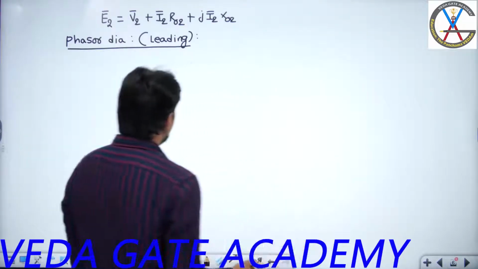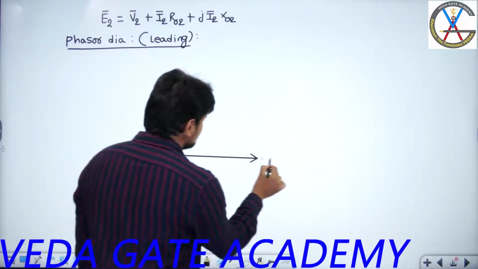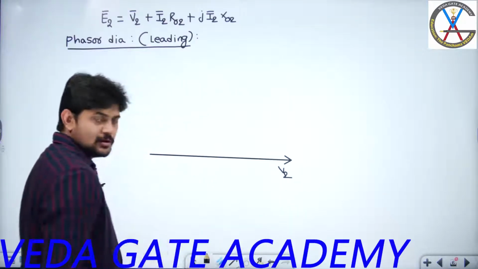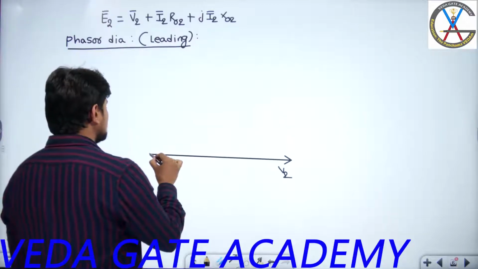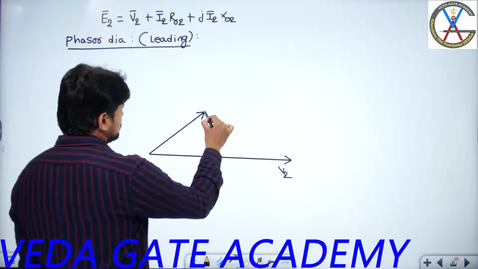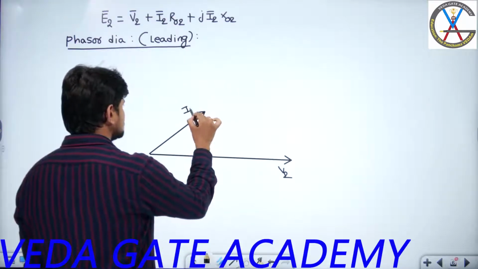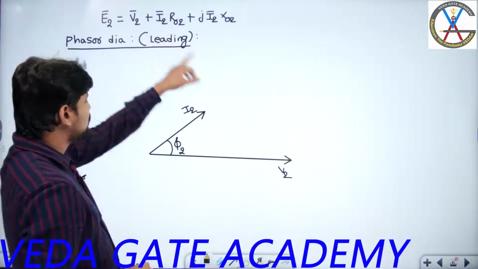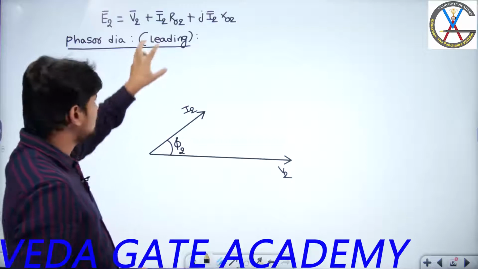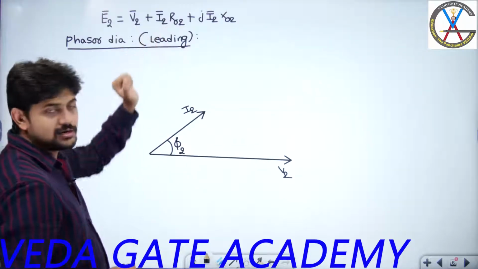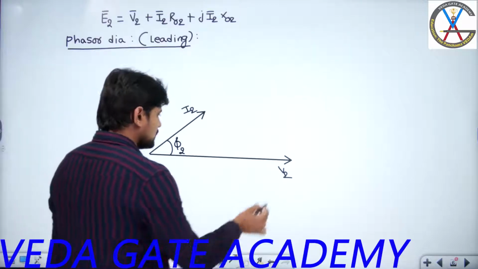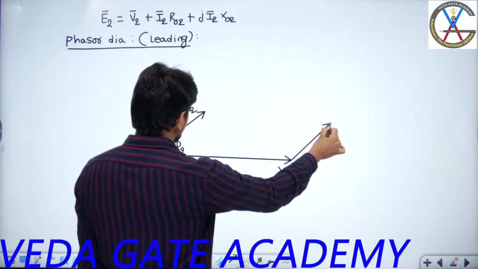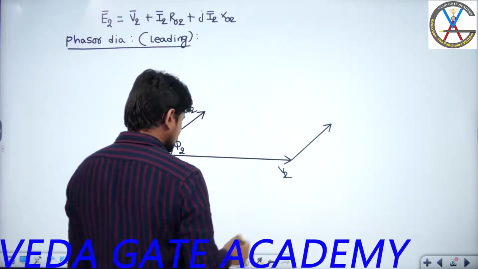So again, I am going to consider this as my reference phasor V2. As we know, it is a leading load, which means the current will be leading this voltage. Let us assume the current leads this voltage by some phase angle phi 2. This we can call the load phase angle. From the tip of V2, I need to add one phasor which is in phase with I2, that is I2 R02, because for a resistor, voltage and current are in phase with each other. So from the tip of this, I am going to add I2 R02, which should be in phase with this.